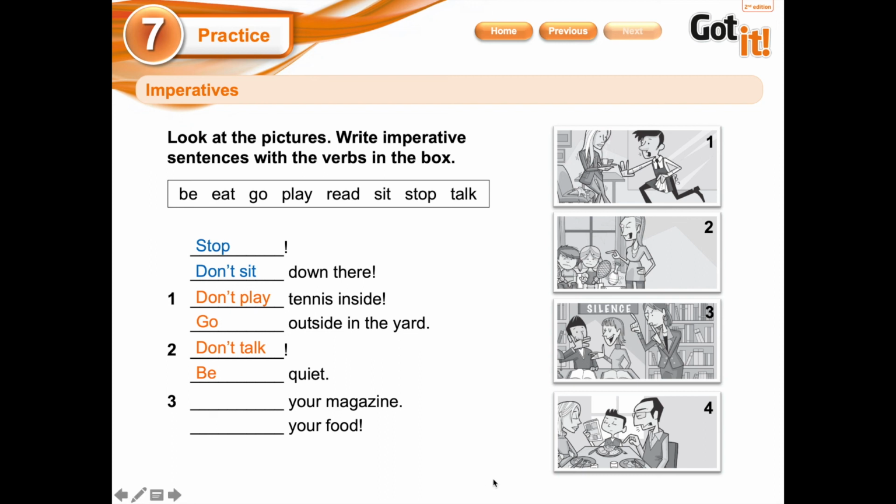And finally, let's go with photograph number 4, where sentence number 3 says "your magazine." Don't read your magazine because you're at the table and you're eating. Don't read your magazine and eat your food. Okay, this dad is very angry.